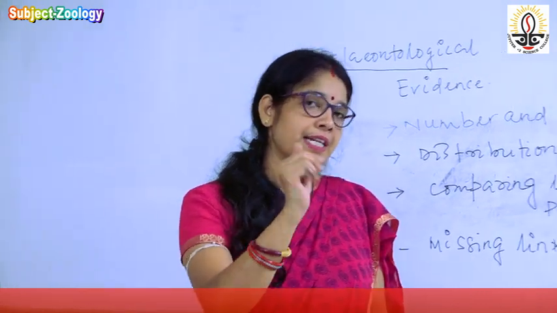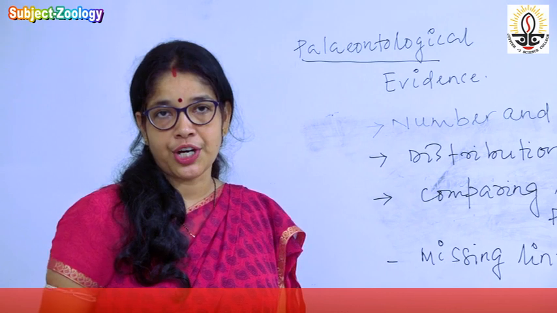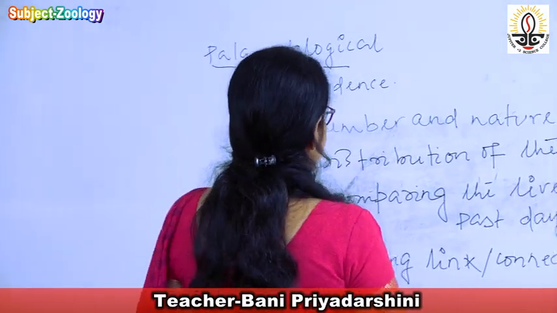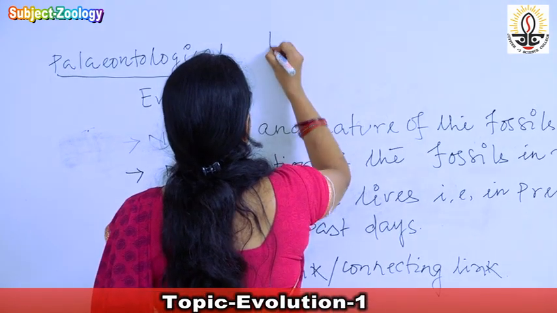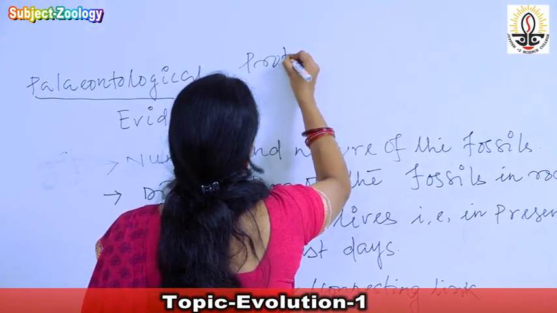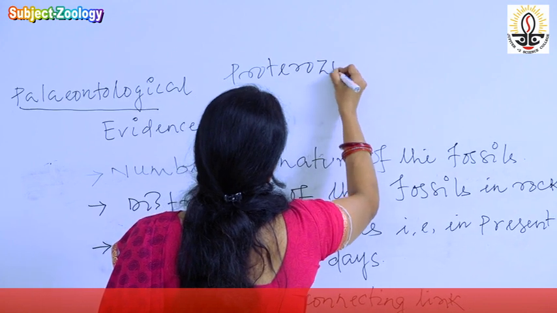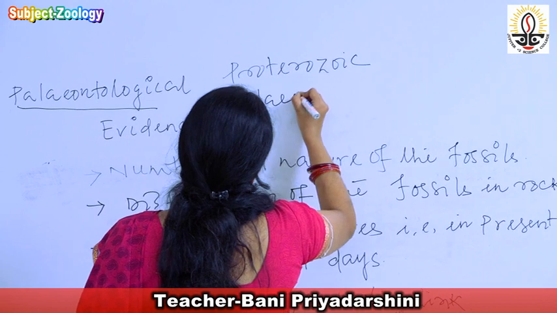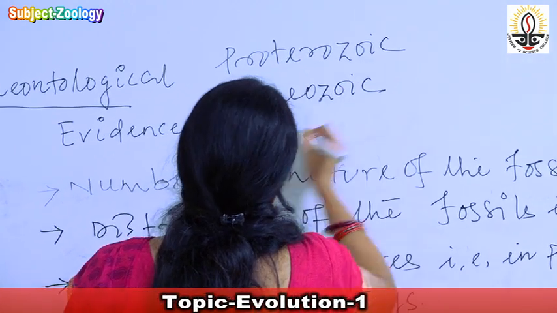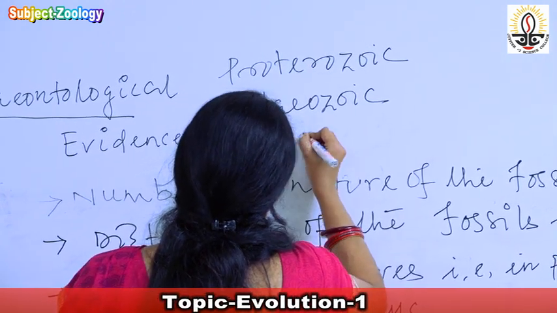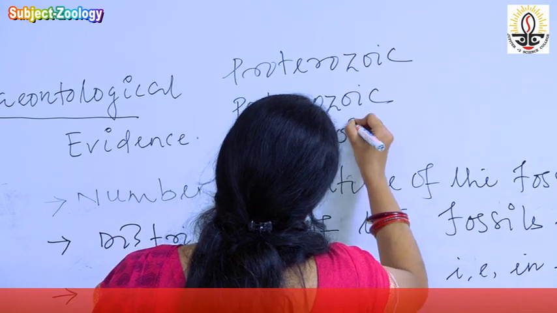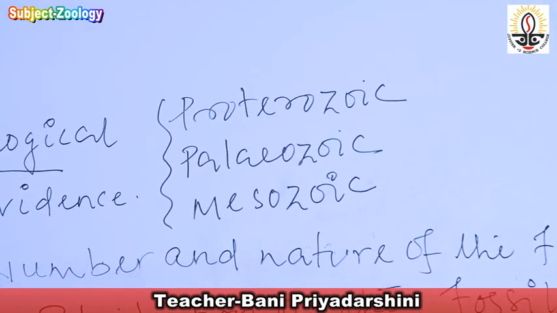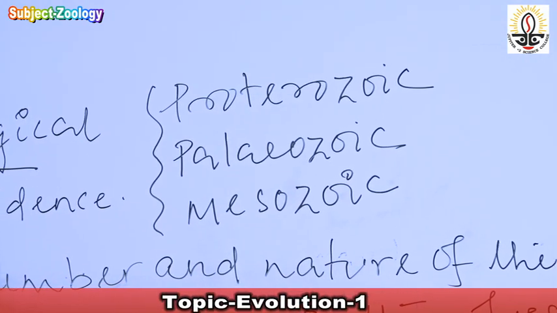How are the organisms distributed? If we consider the different eras, for example, Proterozoic, Paleozoic and Mesozoic, which we will discuss after this class.